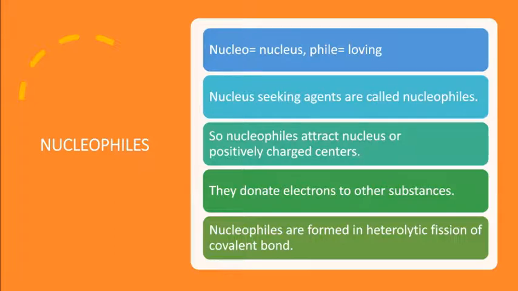Because of that reason, they have the ability to donate electrons to other substances. Next, nucleophiles are generally produced in heterolytic fission of a covalent bond. We have already discussed this heterolytic bond fission. Now let's look into the examples of nucleophiles.